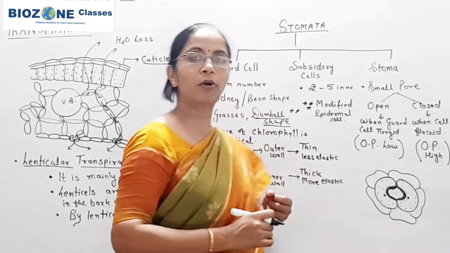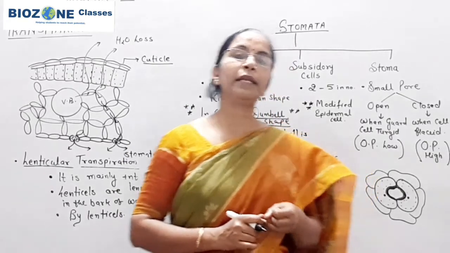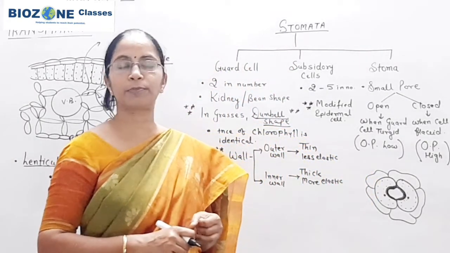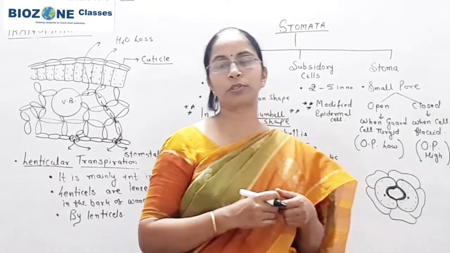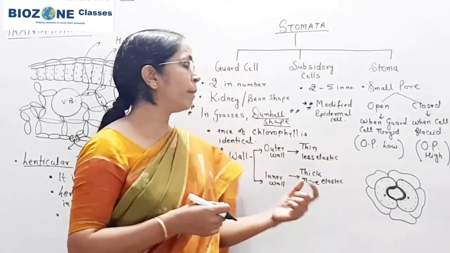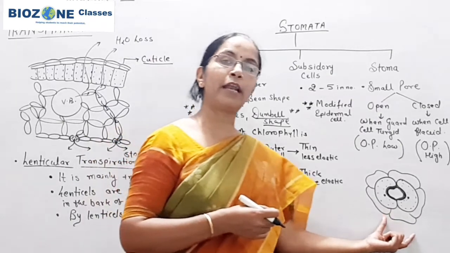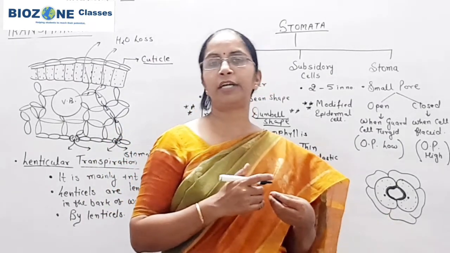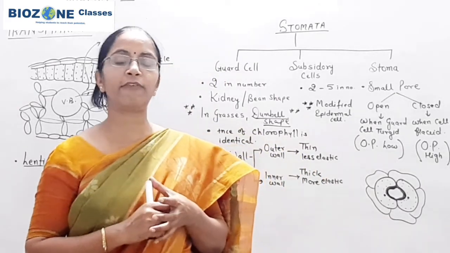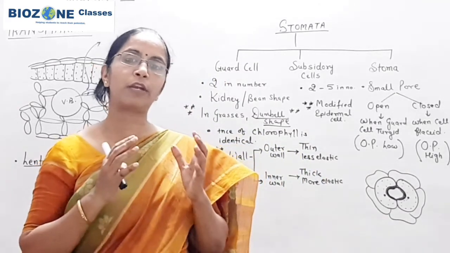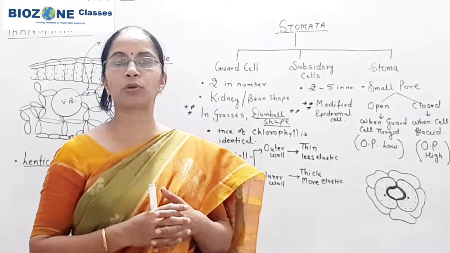Depending on the number and orientation of subsidiary cells, you study stomata as dicytic, paracytic, and so on, but we are not going into detail, because nearly 14 to 15 different types of stomata exist according to different systems of classification.